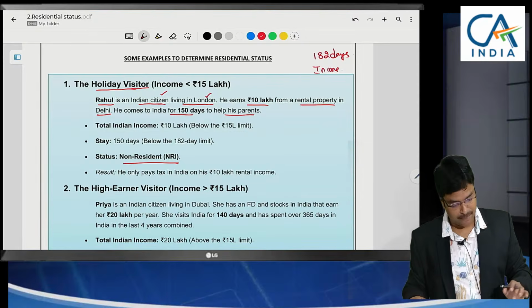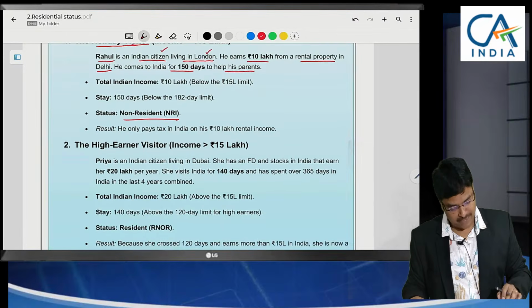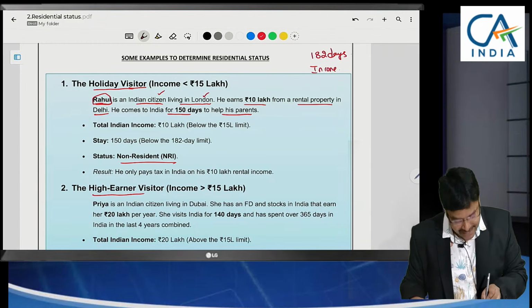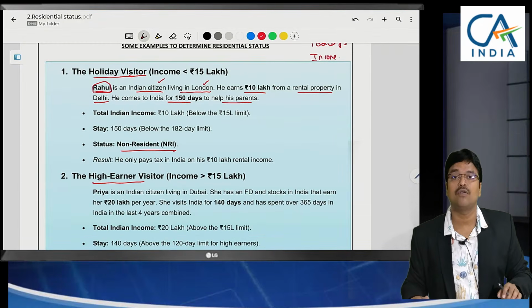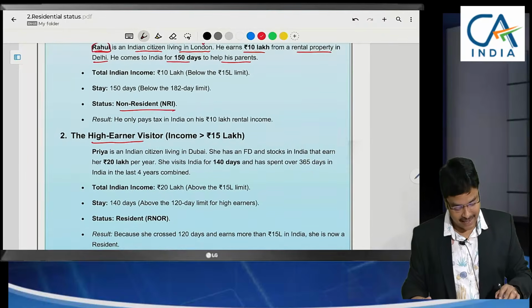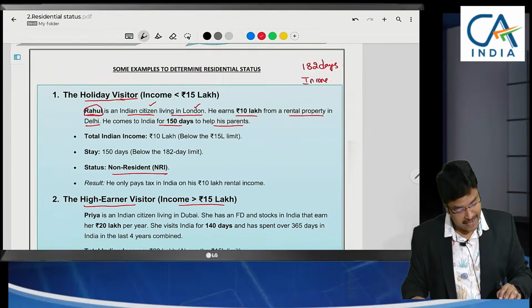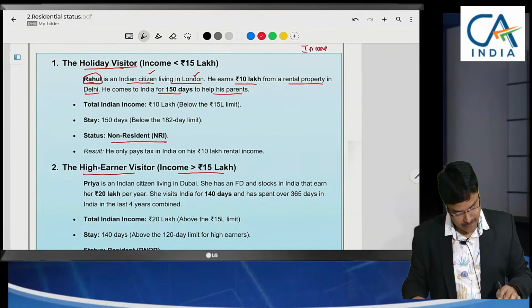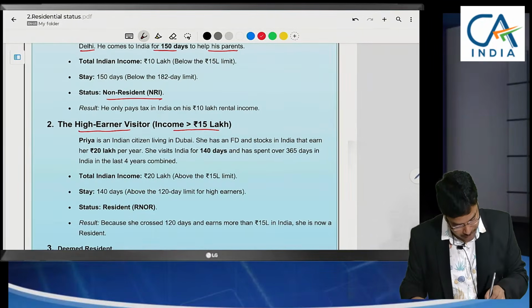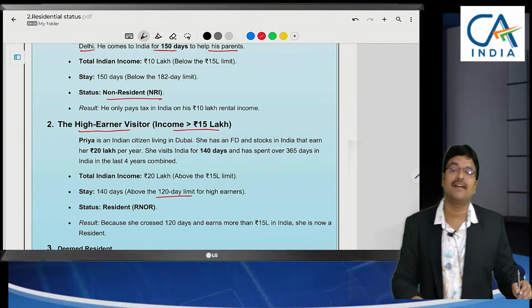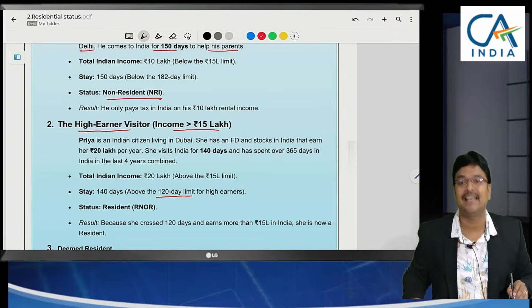But here what they have specified is, if this Rahul is a high earner, in the sense, if his income is greater than 15 lakhs, then this 182 days should be replaced with 120 days. That means if he is in India for 120 days, he will be called a resident.